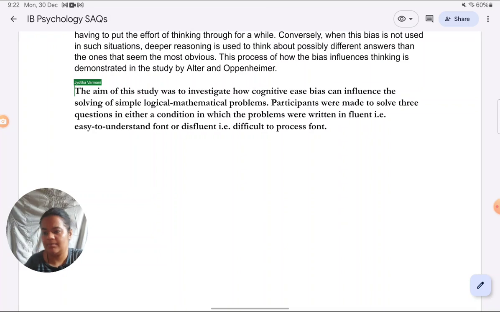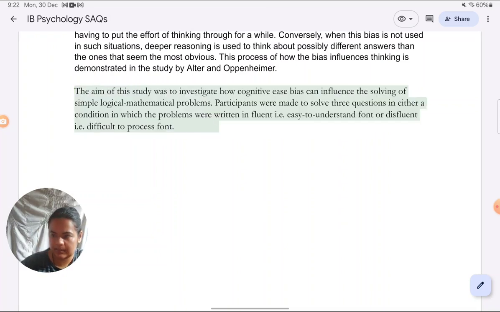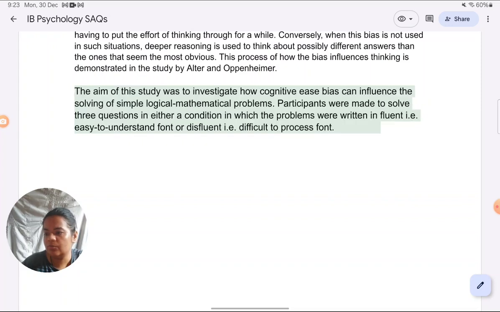Okay, I hope that you're able to see now how I'm glossing over certain details in this answer. You must be able to see how I'm not really getting into very technical details like I had done in the previous one. First of all, you must have seen I've not specified how many participants there are. Again, when it comes to the problems, I'm not giving any sample problem, wording of the problem, nothing. I'm also not getting into how the font was fluent or disfluent, like exactly what the font size was, which font family was used, or whether it was in italics or standing straight. I'm not getting into any of those details. I'm just mentioning that these were 2 different conditions. Okay,